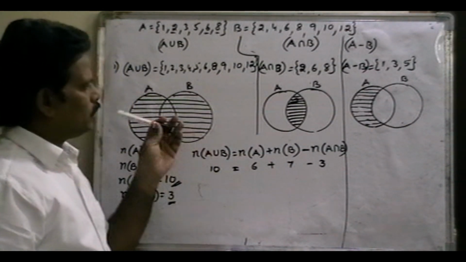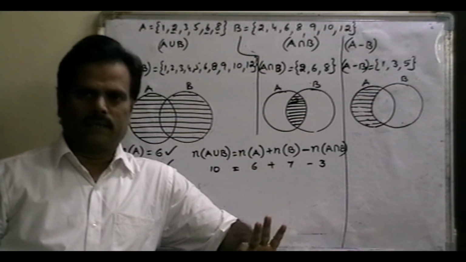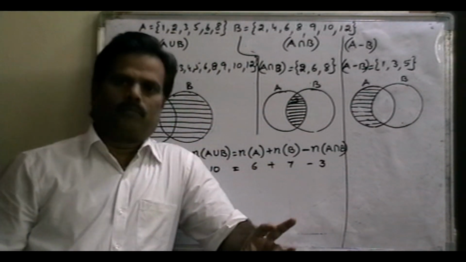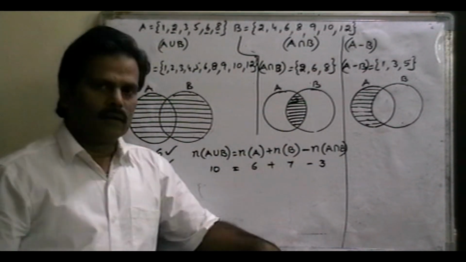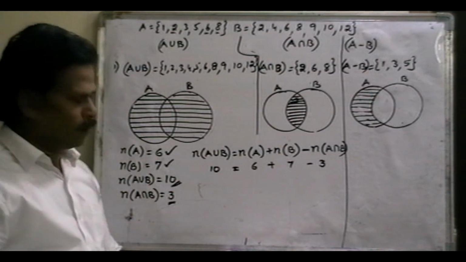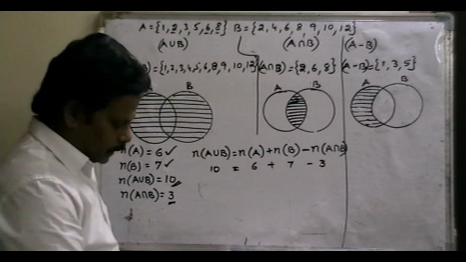So based on these sums, that means A union B, A intersection B, A minus B, in roster form, builder form, Venn diagrams, and also based on cardinal number sums we can find. Okay? Right. Thank you.